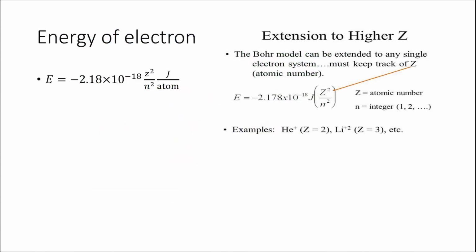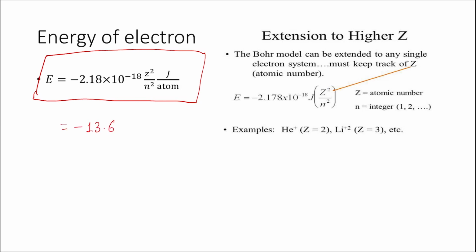Let us go on to the next very interesting thing. As we know, the energy of electron in any of these orbits is also fixed. The energy in any of the Bohr's orbit can be calculated using this expression of energy. The same expression is also written as minus 13.6 z square by n square if the energy is expressed in electron volts.